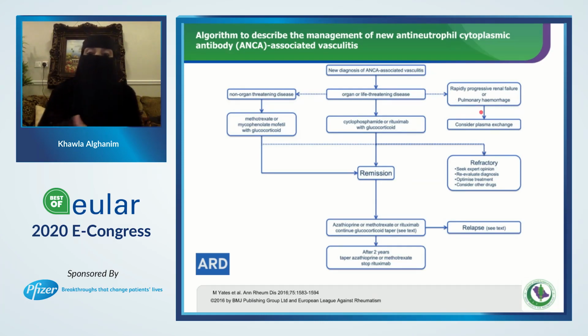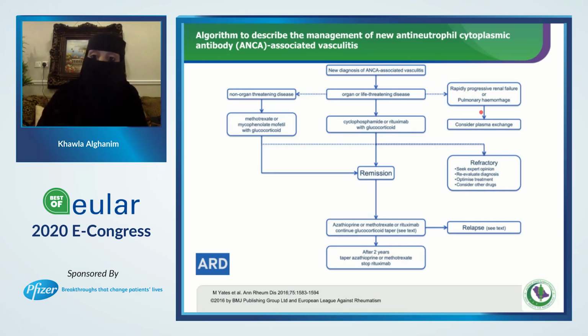However, the role of plasma exchange was revisited recently in a study published in the New England Journal of Medicine in February 2020, the PEXIVAS trial, and the result was against this recommendation. The conclusion from this study was that among patients with severe ANCA-associated vasculitis, the use of plasma exchange didn't reduce the incidence of death or end-stage kidney disease.